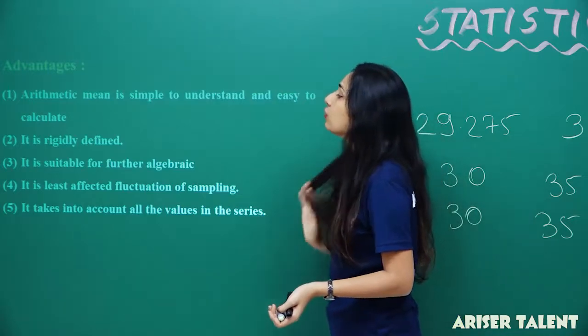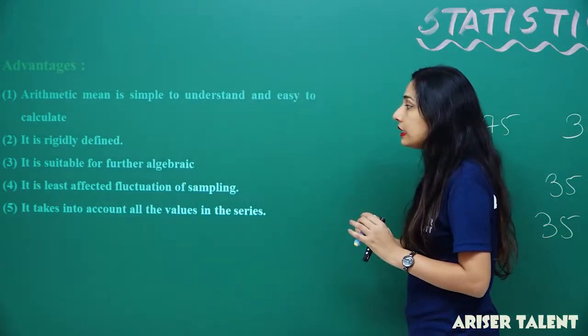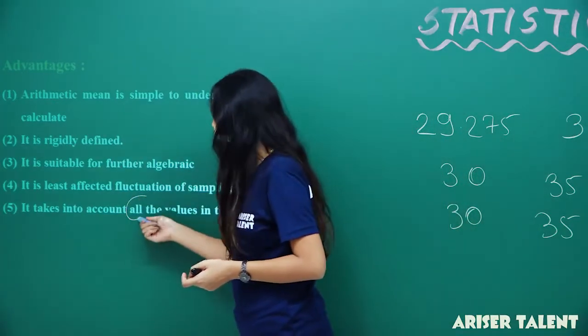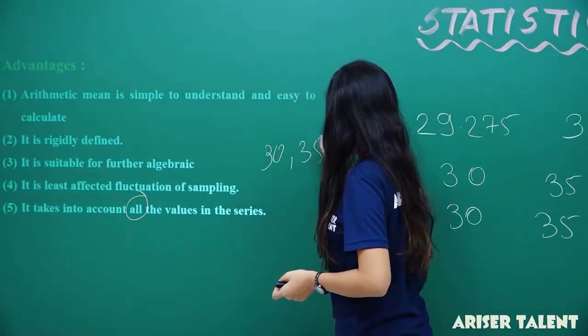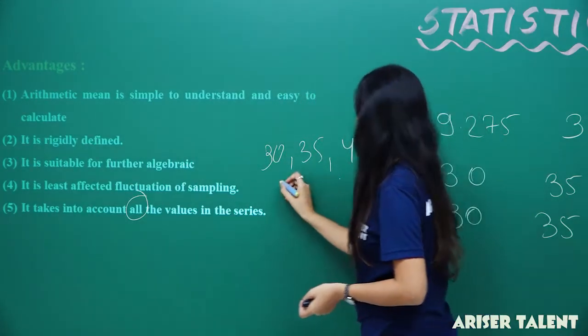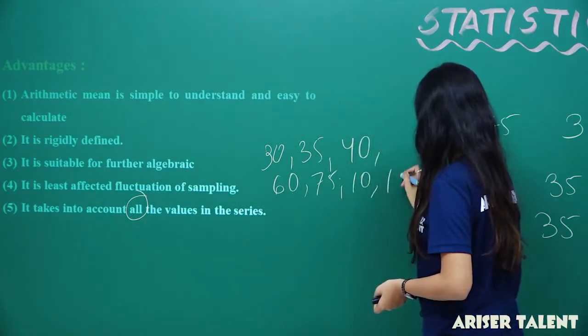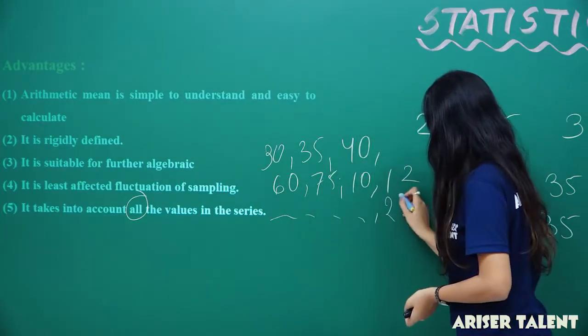Now the last one is, it takes into account all the values in the series. If I am taking these 40 observations, and so on, and it ends at 29.